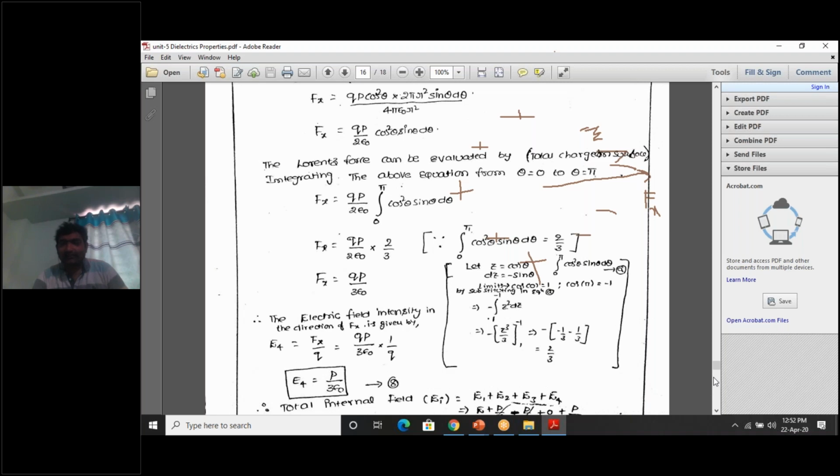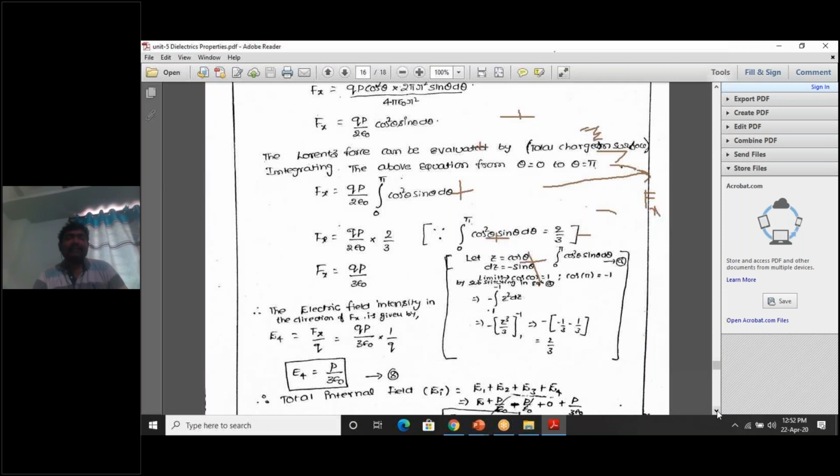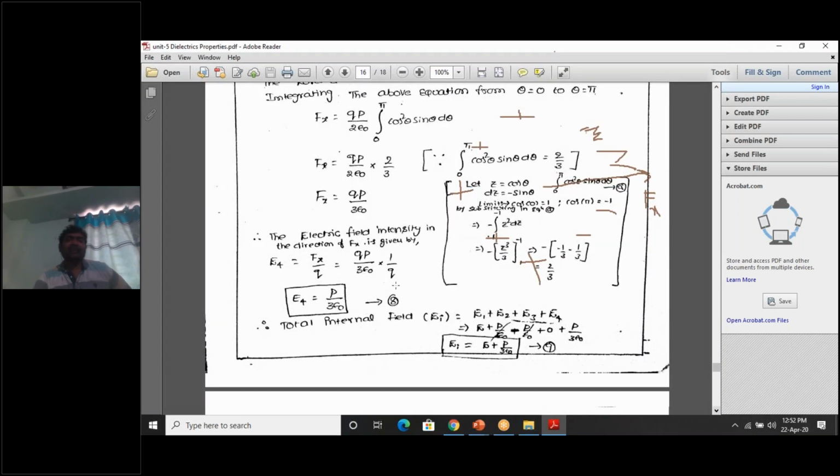But still we are not able to get E4. What we have is only Fx, the force acting along the x-axis due to the entire charge present on the spherical cavity. So how to get E4?